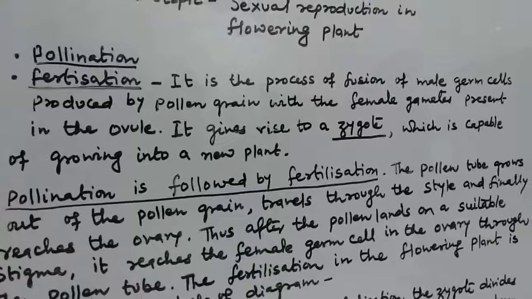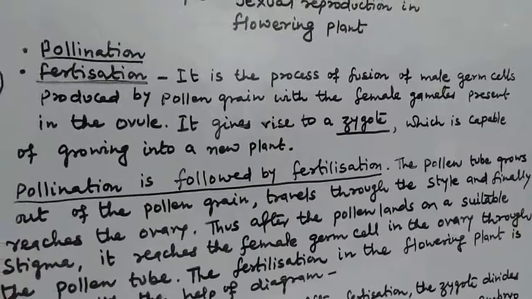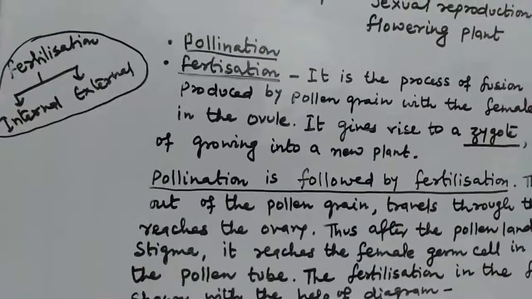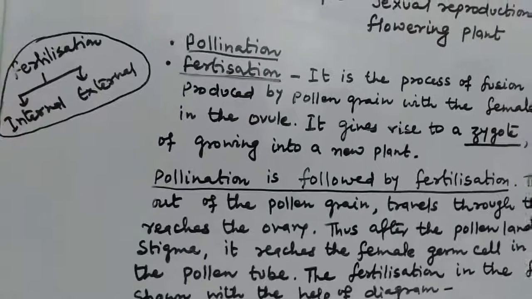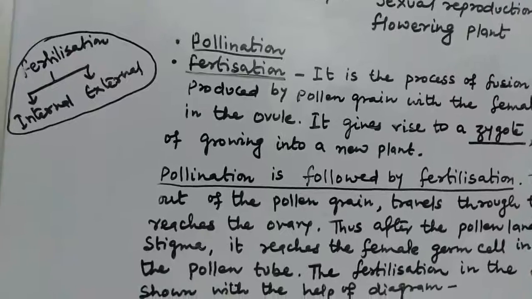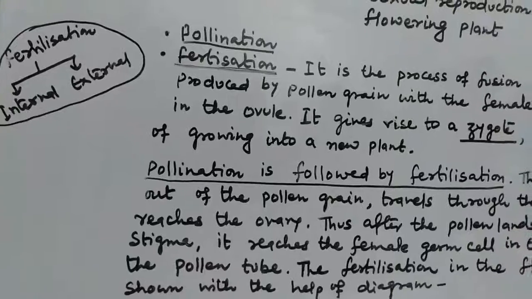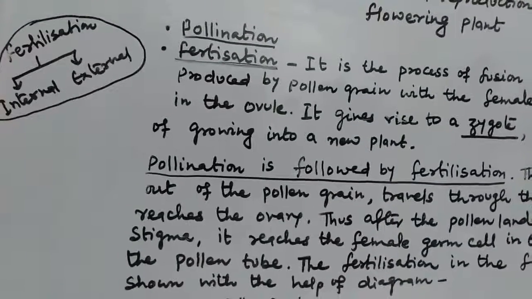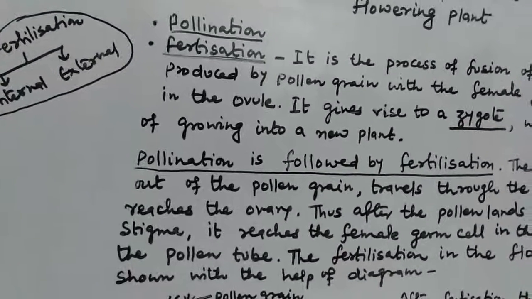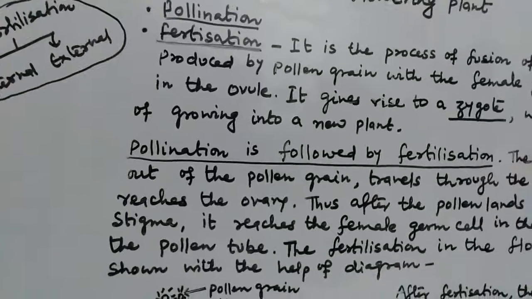A very important topic is fertilization. So now we will discuss fertilization. In general, fertilization is the fusion of male gamete and female gamete. There are two different types of fertilization: internal fertilization and external fertilization. Internal fertilization takes place inside the body, for example human being, dog, cat, whereas external fertilization takes place outside the body, for example fish, frog, etc.